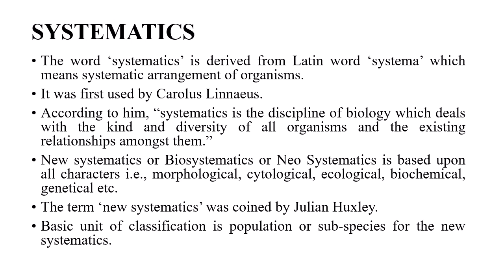So what is systematics? It is derived from the Latin word systema, which means systematic arrangement of organisms. It was first used by Carolus Linnaeus. According to him, systematics is the discipline of biology which deals with the kind and diversity of all organisms and the existing relationships among them. And new systematics or neo-systematics, biosystematics, is based on all the characters, that is morphological, cytological, ecological, genetical and so on. The term new systematics was coined by Julian Huxley.